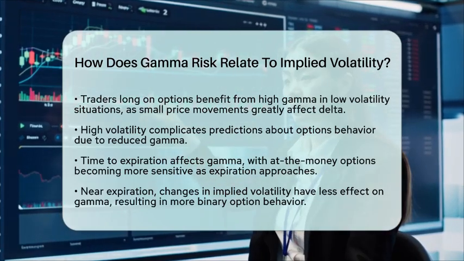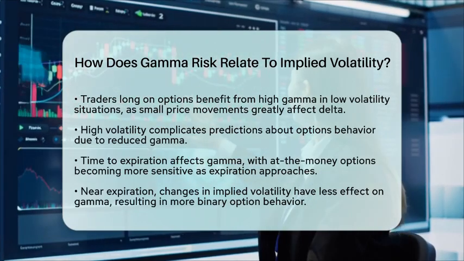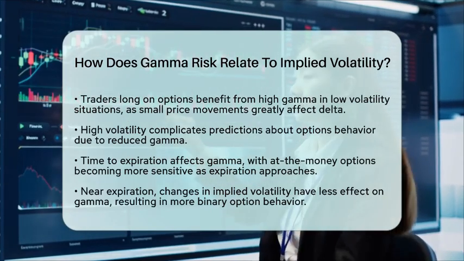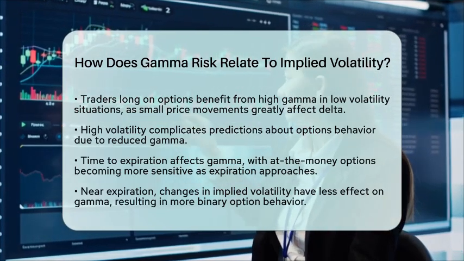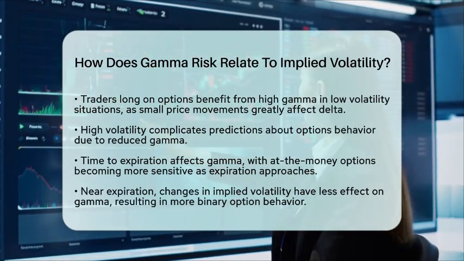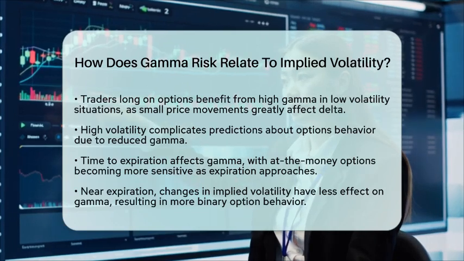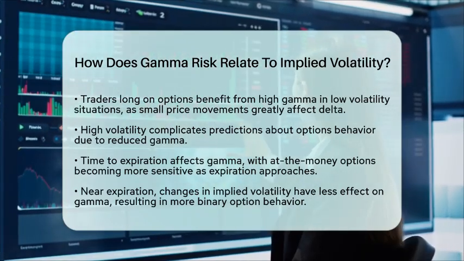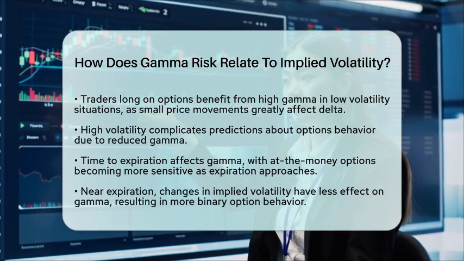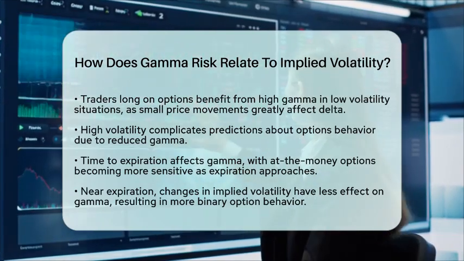In summary, grasping how gamma risk relates to implied volatility is vital for managing volatility risk in options trading. By understanding this interaction, traders can better anticipate how their positions might react to market changes, leading to more effective risk management strategies.